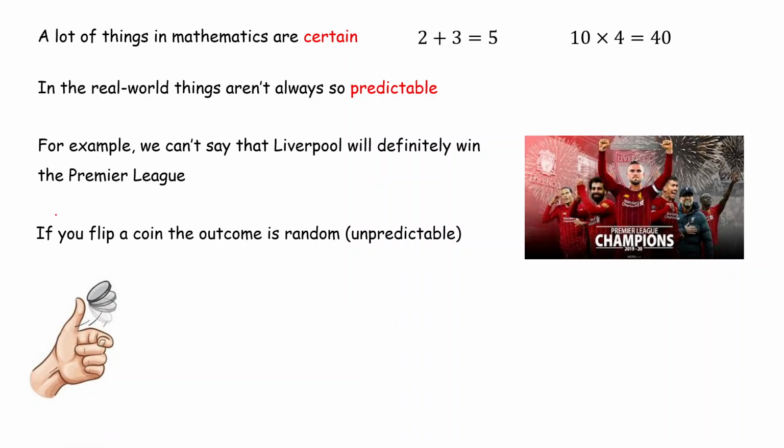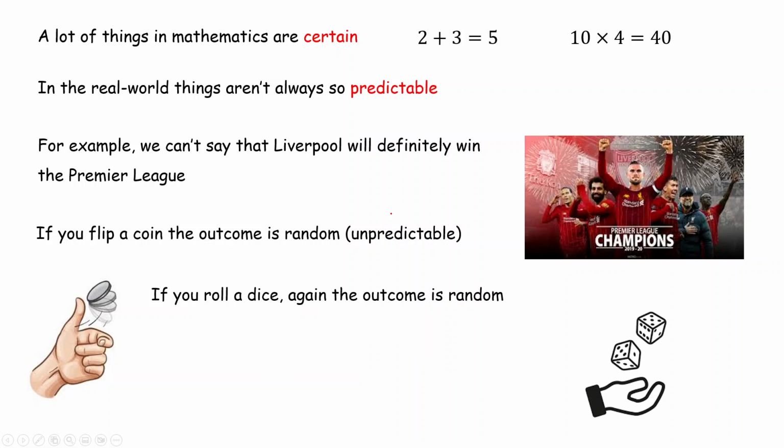Okay. And also, another example, if you flip a coin, the outcome is random. It's unpredictable. So you could get a heads or a tails. If you roll a dice, the outcome is random. You might get a 1, you might get a 3, you might get a 6, okay?